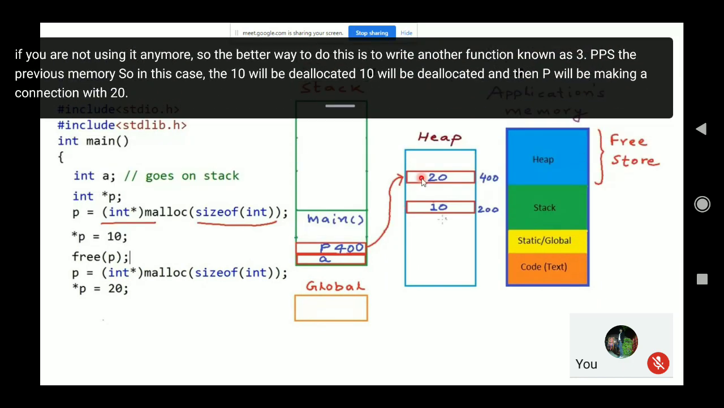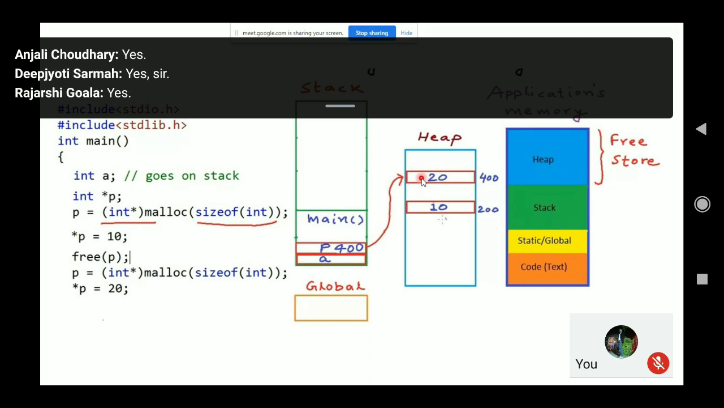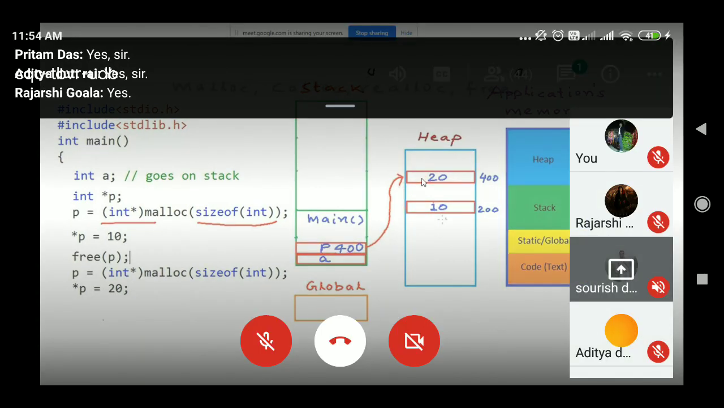Is it clear? Yes, sir. Is this clear now? Yes, sir. Okay, shall I go ahead? Yes, sir. Okay.